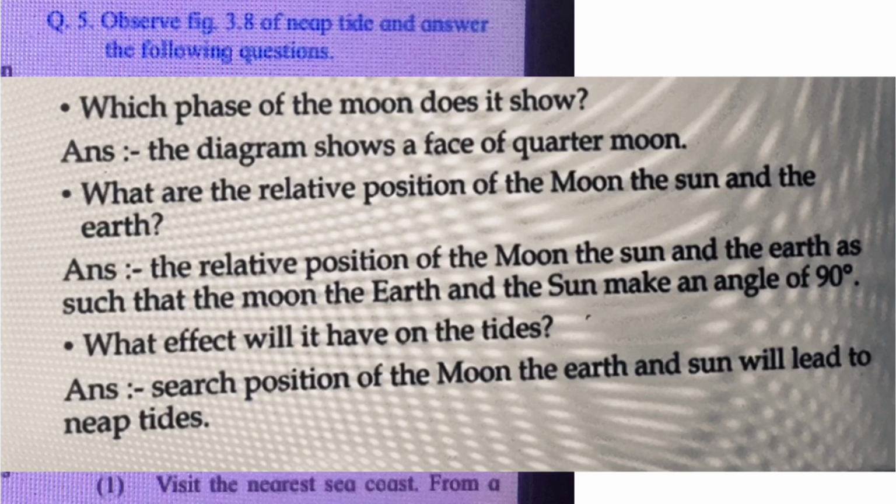Second, what are the relative positions of the moon, the sun and the earth? Answer: the relative position of the moon, the sun and the earth is such that the moon, the earth and the sun make an angle of 90 degrees. Third question, what effect will it have on the tides? Answer: such a position of the moon, the earth and the sun will lead to neap tide.